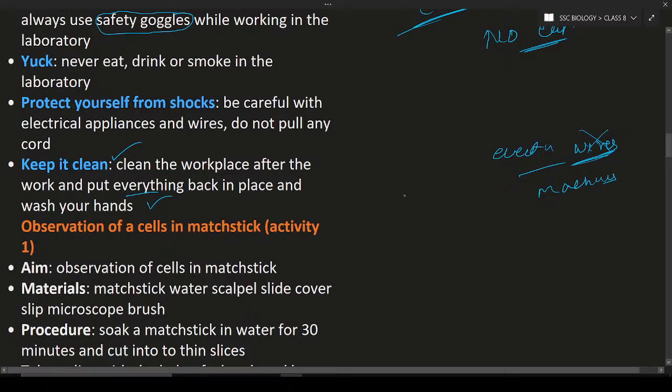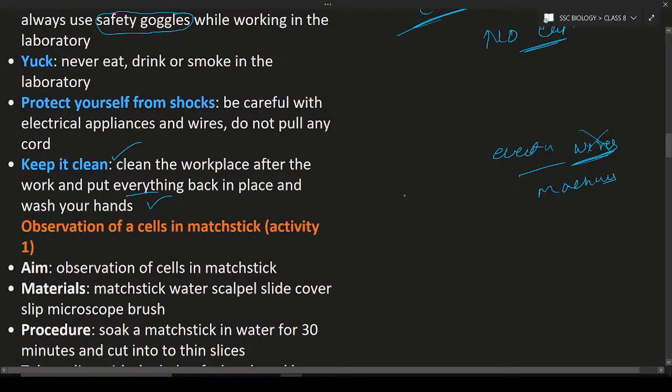So this is the reason you should not touch anything, and if you touch something or do some research, you have to wash your hands after the experiment. You have to wash your hands. Okay, that is the most important thing.